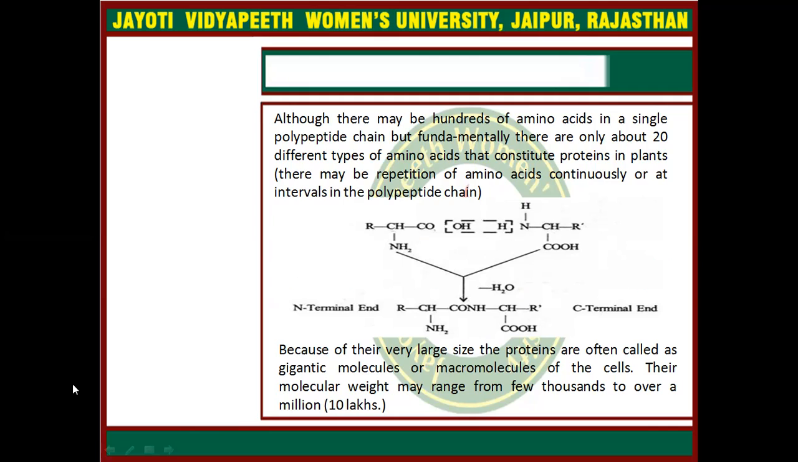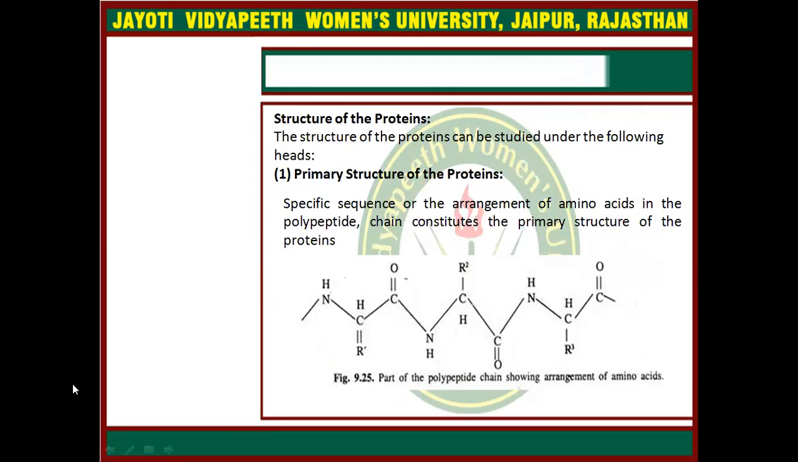Because of their very large size, proteins are often called gigantic molecules or macromolecules of the cell. Their molecular weight may range from a few thousands to over a million, meaning 10 lakhs. Now come to the structure. On the basis of structural arrangement, structures are divided into primary structure, secondary structure, tertiary structure, and quaternary structure. First of all, we will go for the primary structure of protein.